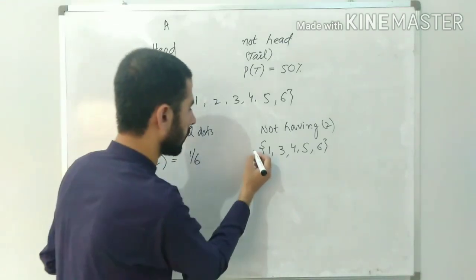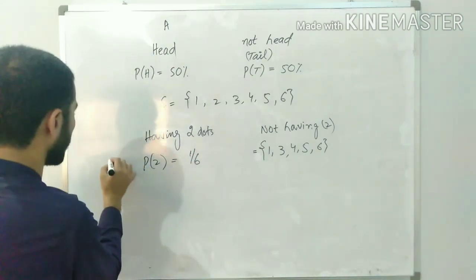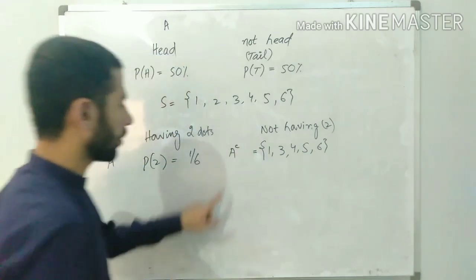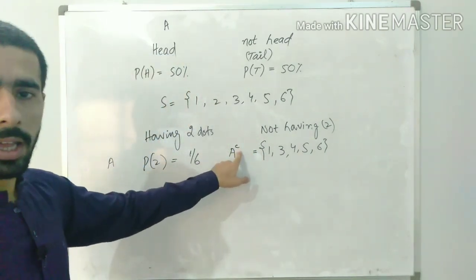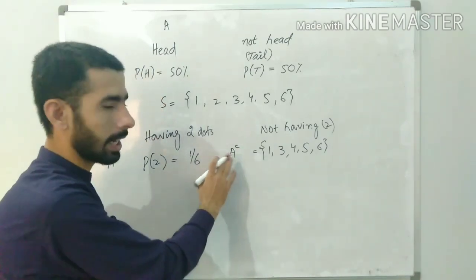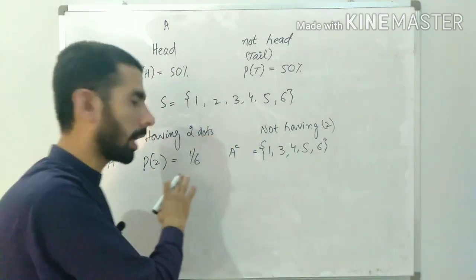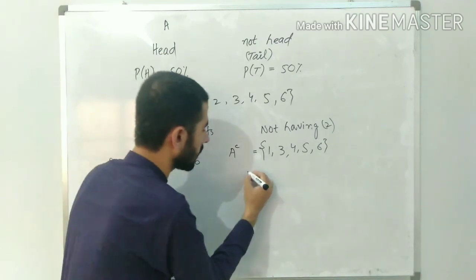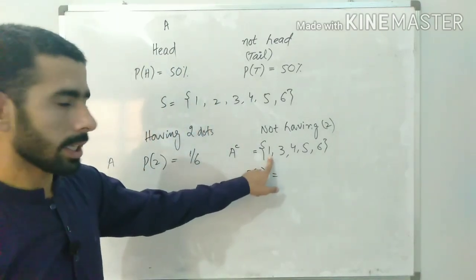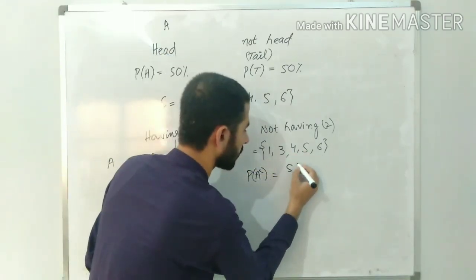If this was my event A, this would be not A, written with A and C on top, an event that does not contain the outcomes which are part of event A. Its probability would be 1/6 plus 1/6 plus 1/6 plus 1/6 plus 1/6, that is 5/6.